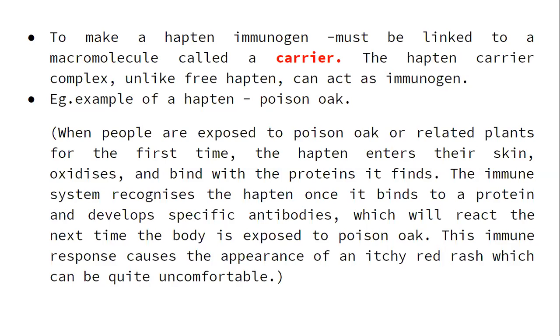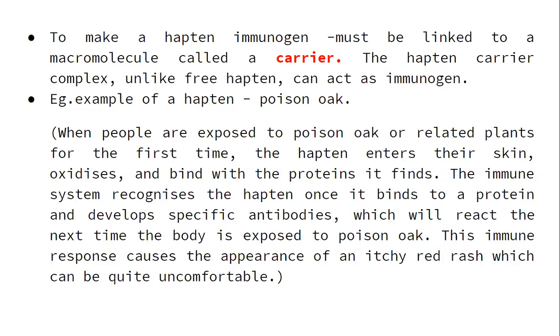When it binds with a carrier protein, it becomes heavy and has a higher molecular weight. At that time, it can induce the production of antibodies. And it may lead to itchiness or red rashes in the body.